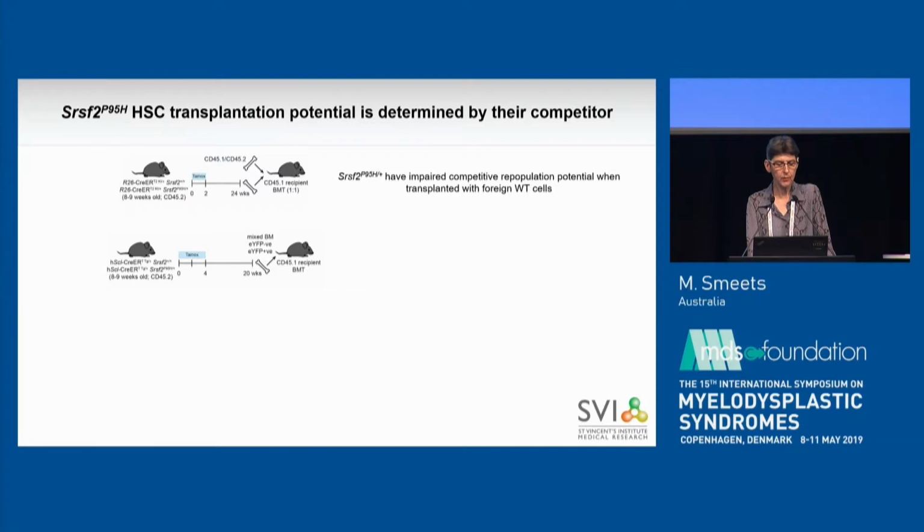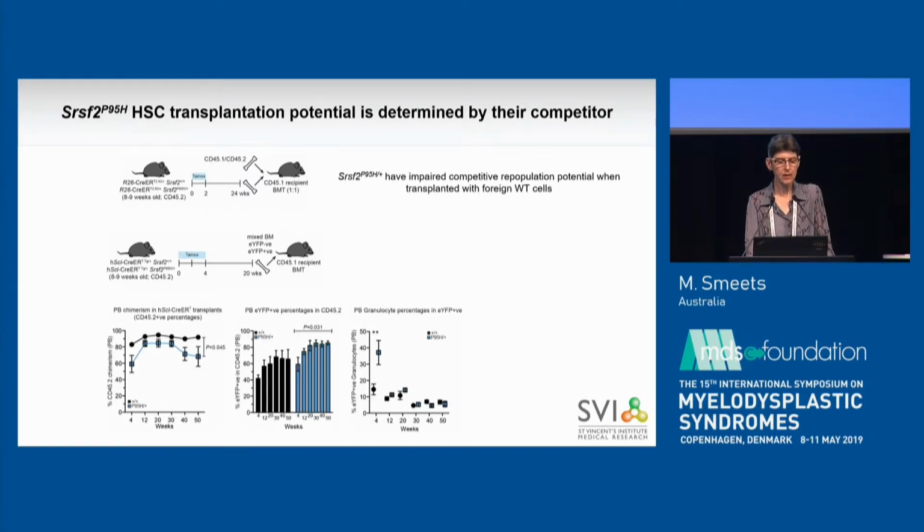In contrast, when we transplant cells previously activated in the SCL-CRE mouse, where we used competitors from the YFP negative population from the same donor, in these transplants, we see a long-term chimerism with long-term high levels of YFP expression and an early myeloid bias, suggesting that SRSF2 P95H cells do have competitive repopulation potential when they are transplanted with HSC and microenvironment matched wild-type cells.